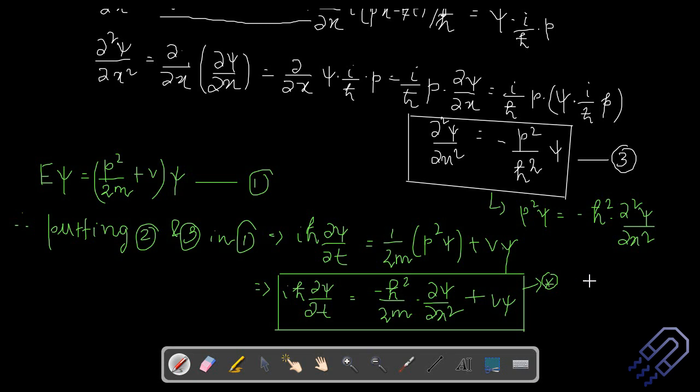Now, what we want is we are going to derive the Schrodinger's time independent expression. That means we are going to get rid of this t term. So when we are talking about the time independent term, it means that psi is a function of x and t, and when we are writing down the time independent term, psi will remain as a function of x. Of course, t would be there, but it won't affect the wave function that we have. So this is something which we are going to do in the next lecture.